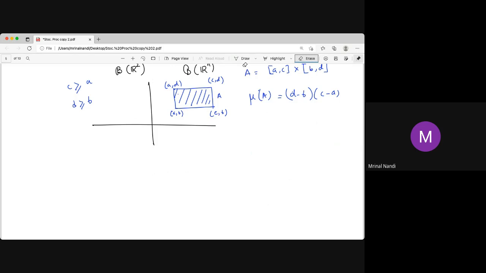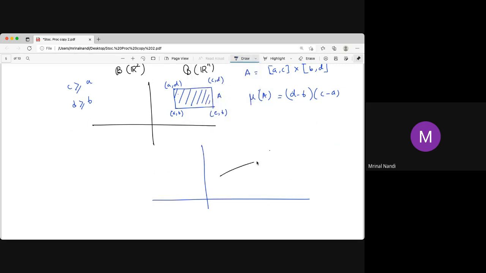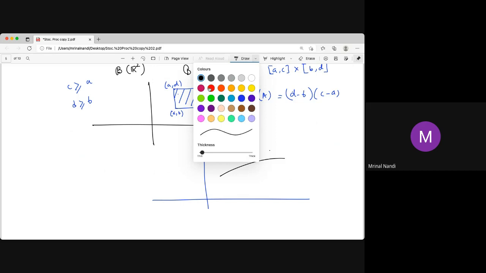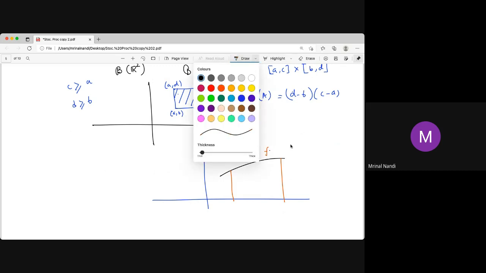Next, an important one: how do you define integration of a curve or function? This is just finding the area under the curve. So again, the area. Now we can define some Lebesgue-Stieltjes measure on that. Say f is this function, and we can define a measure something like that.